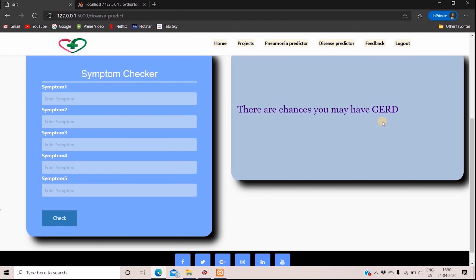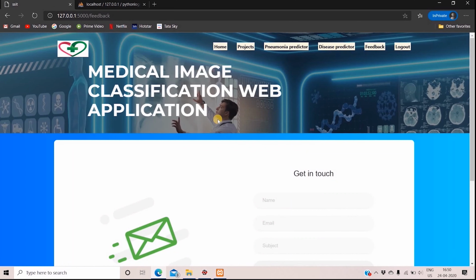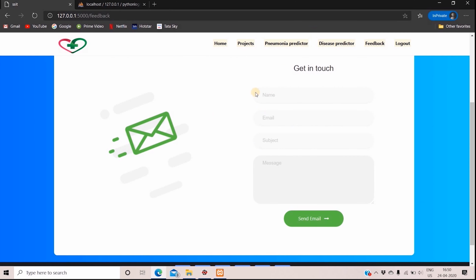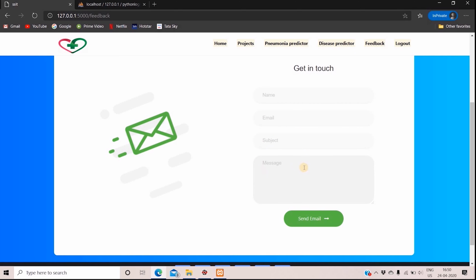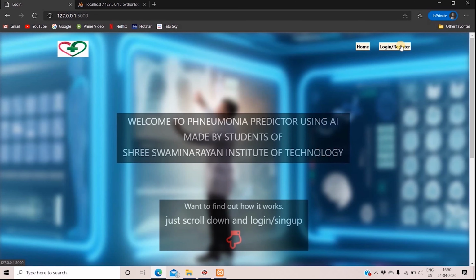It says that there are chances you may have GERD. This app shows the disease that you have. Then you have a feedback form, in which you have to fill in name, email, subject, message. Then log out.